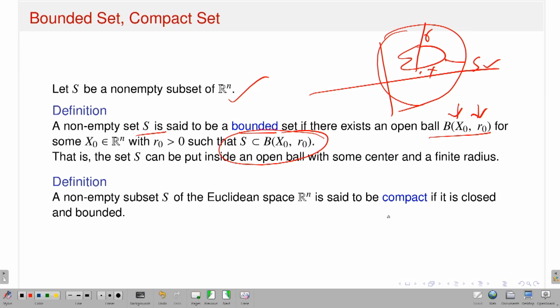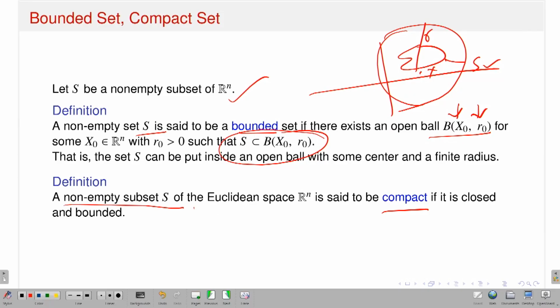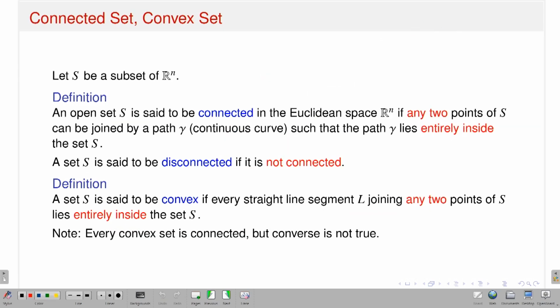Now next come to the concept of compact sets. I know in the real line what the definition of compact sets is. We know that a set is compact if it is closed and bounded. A similar fact is also true in the context of n-dimensional Euclidean space. A definition: a non-empty set S of the Euclidean space Rn is said to be compact if it is closed and bounded. Another two notions are connected set and convex set.